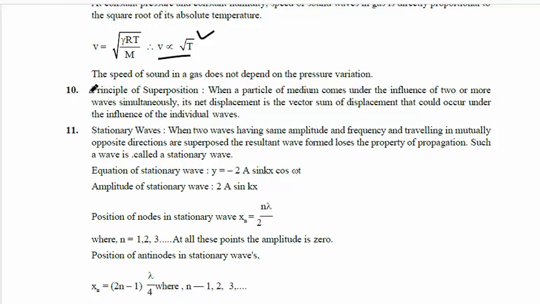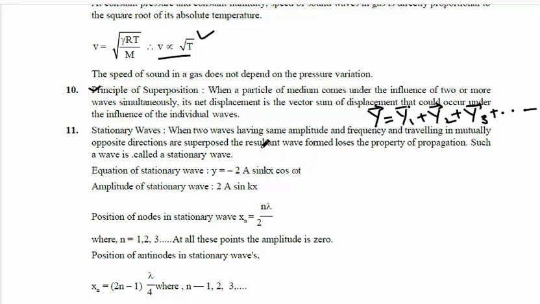After this we go for the principle of superposition. When two or more waves meet at a point, the resultant displacement is the vector sum of the individual displacements, y1, y2, y3 and so on. This is called the principle of superposition.